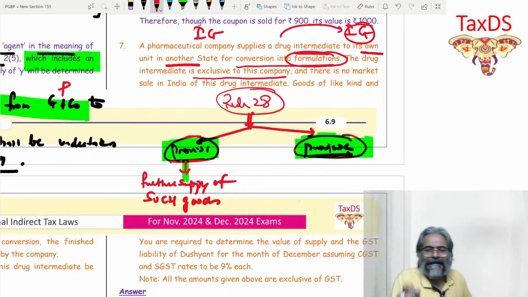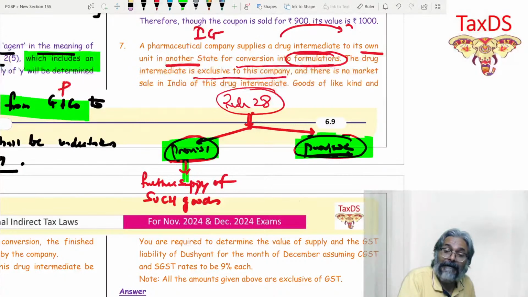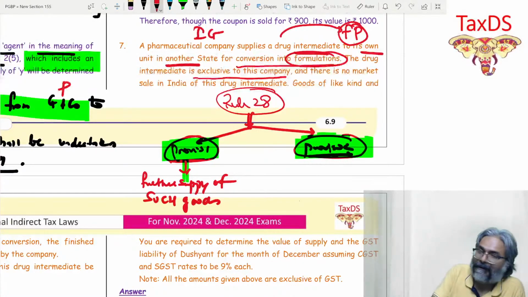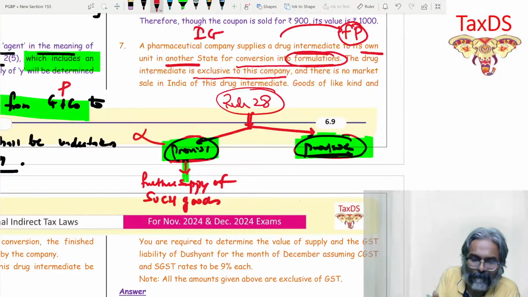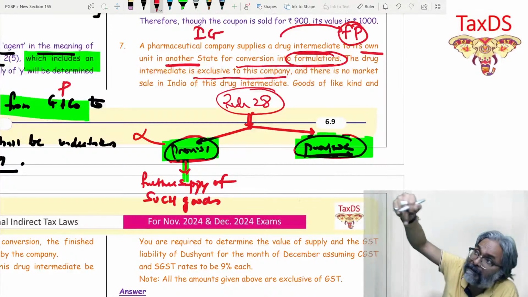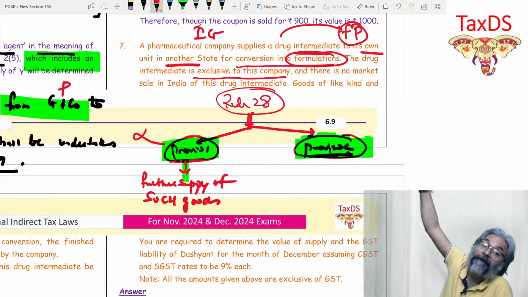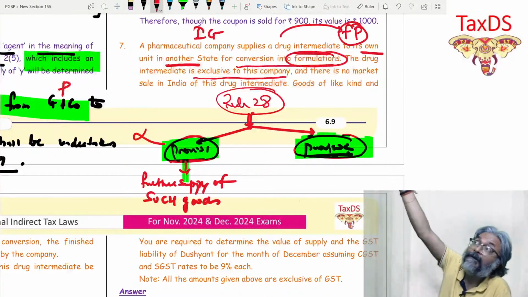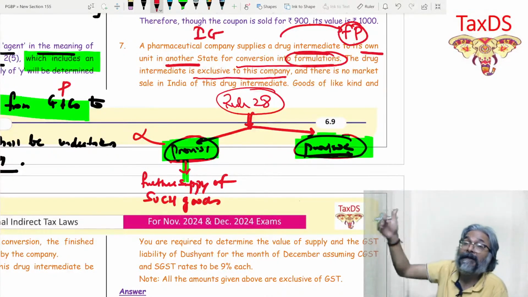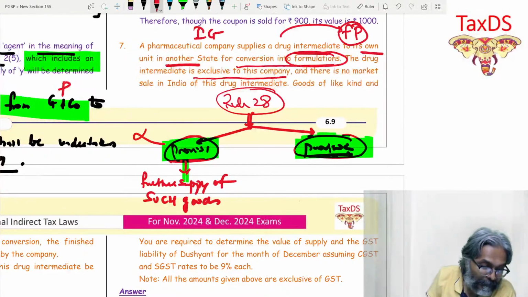No, on the contrary, they are in fact converting it to the final product, and therefore it is a final product which is getting supplied by the other unit. So forget proviso number one. Proviso one is not applicable in this question for sure, because the other unit is not further supplying such goods. On the contrary, the other unit is first converting the IG to final product, and thereafter the final product is further supplied. Is that point clear to all of you students?